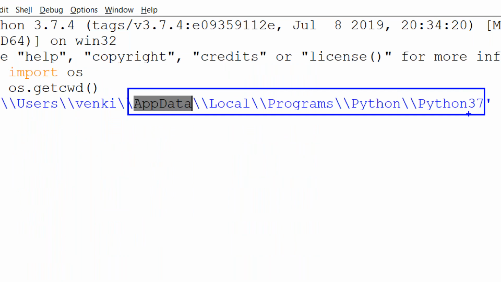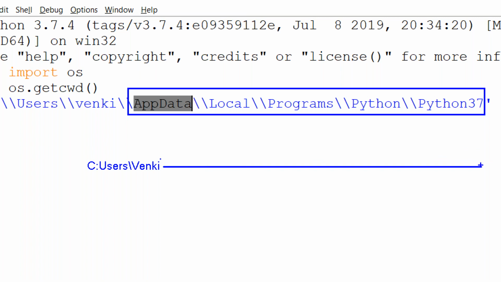Now what is visible? Just the C drive, then Users, then just Venki. After Venki, the entire path is hidden. Remember this point, after some time we will again talk about the hidden path, guys.